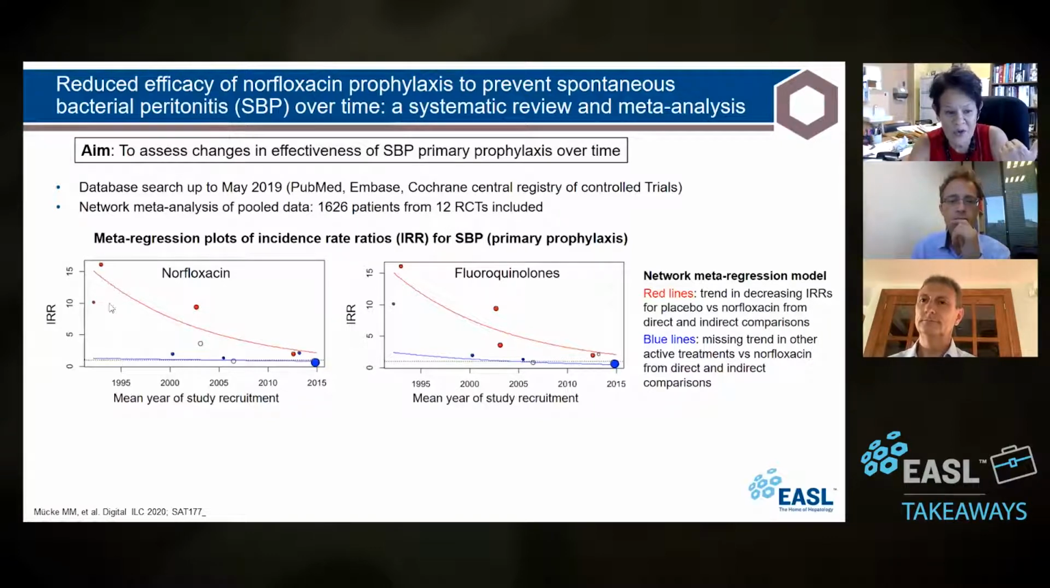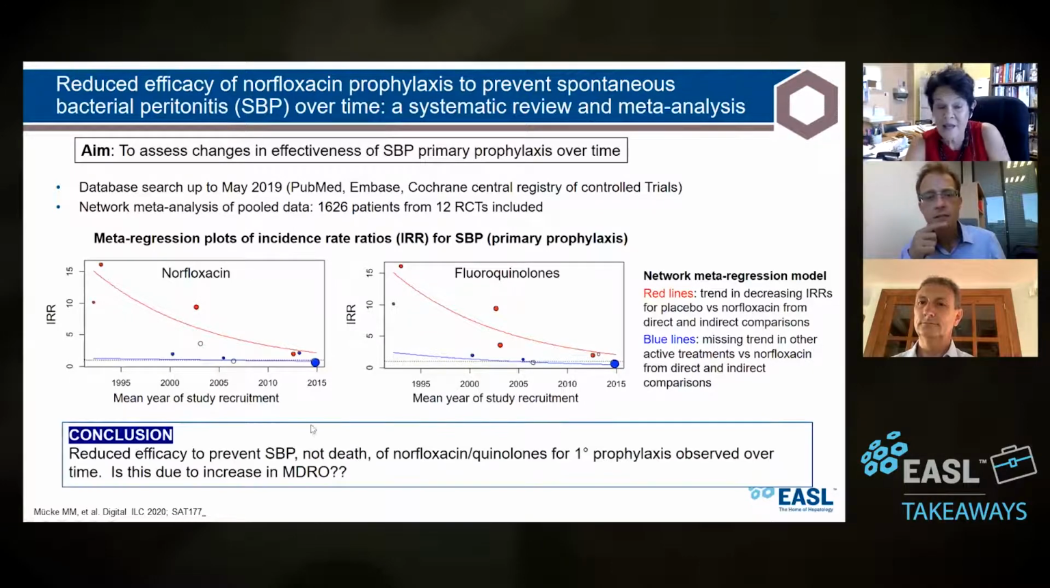But as time goes, this was back like we're talking 20, 30 years ago, right? As time has gone by, this ratio has been decreasing significantly. And this applied to any fluoroquinolone. So now that we do not have norfloxacin, if we use Cipro, it's the same thing. The efficacy has been decreasing. And I think this is a very important study. So they concluded that there's a reduced efficacy of norfloxacin and quinolones in preventing SBP for primary prophylaxis over this time.